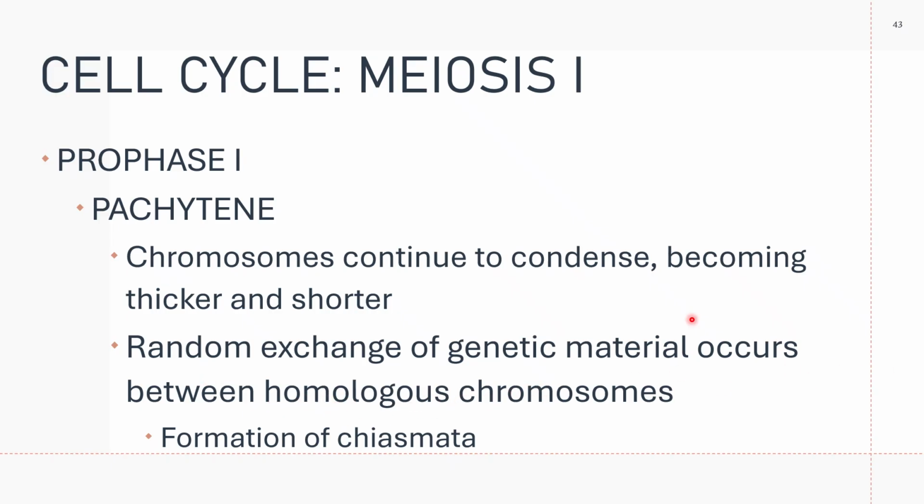At this time there is the formation of chiasmata. Chiasmata are the crossing over sites. In the chiasmata, a portion, a gene located in one homologous chromosome, is transferred to the other chromosome and vice versa.